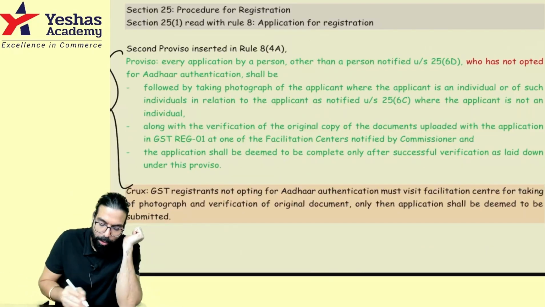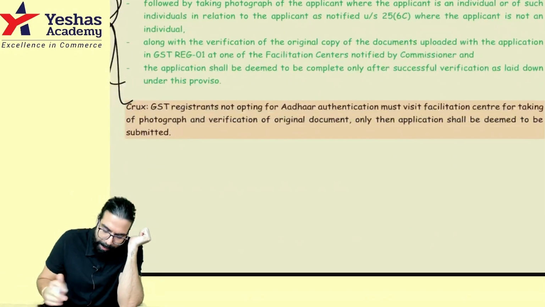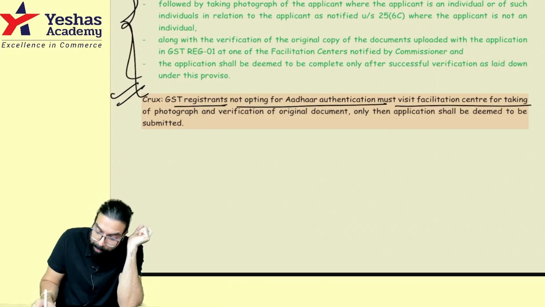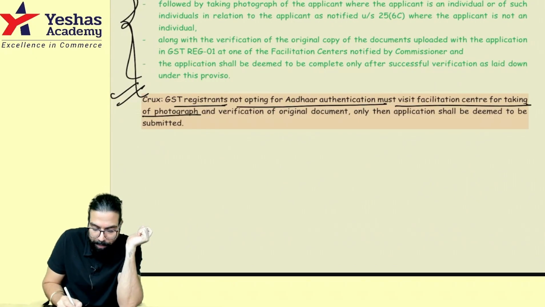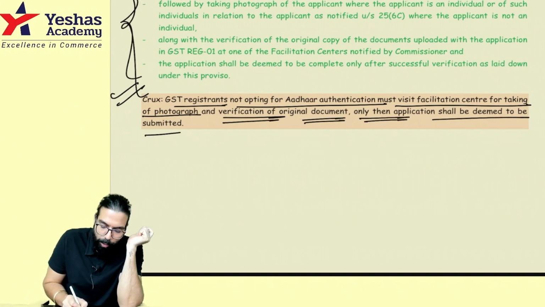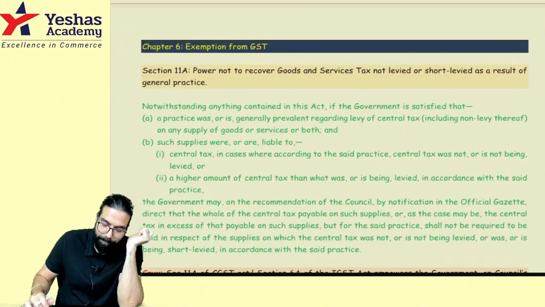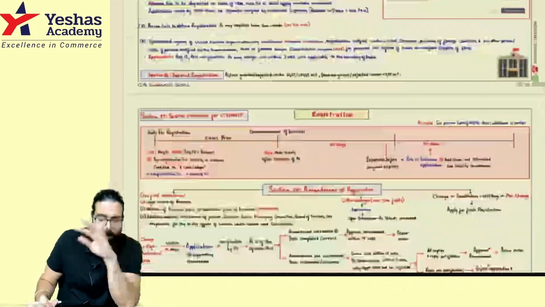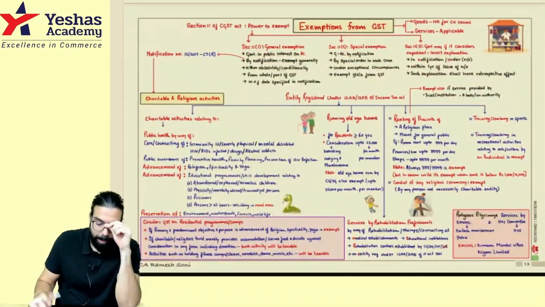That's all they have gone ahead and told over here, sir, and I've given the crux over here. GST registrants not opting for the authentication must visit the facilitation center for taking photograph and verifying original documents. Only then is the application deemed to be submitted. Okay, sir. Baba, in the registration chapter, this was the only small amendment. Other than that, no changes in the registration chapter.